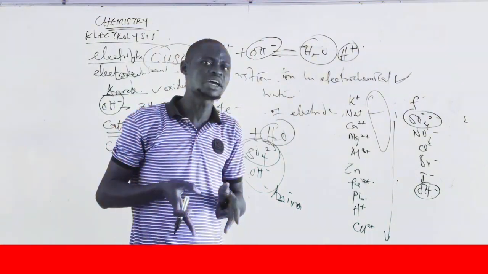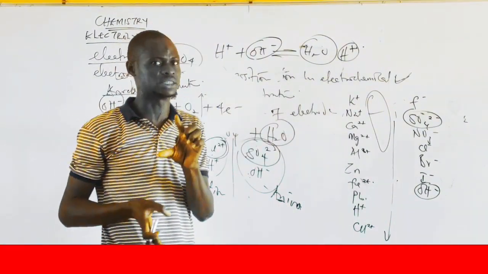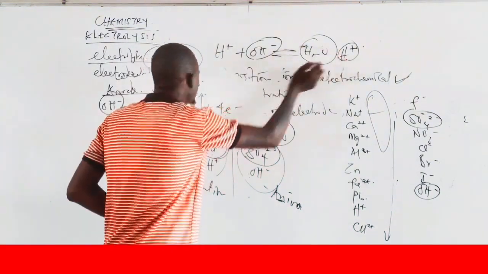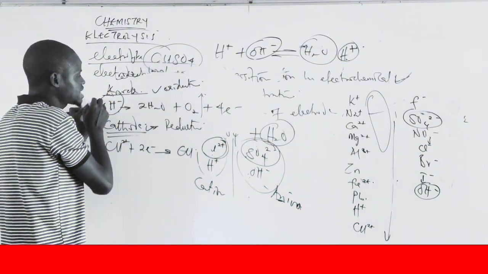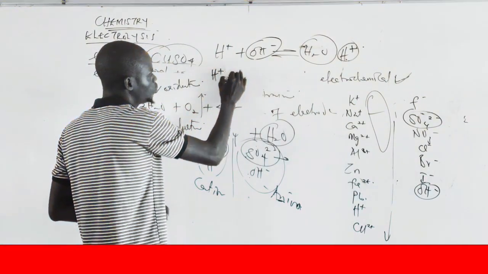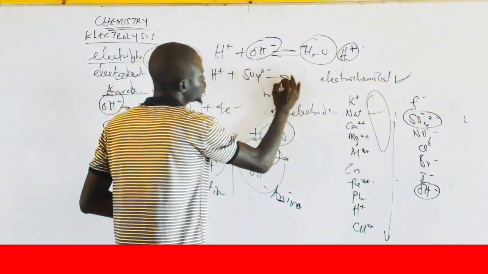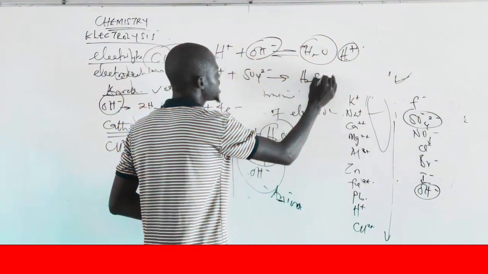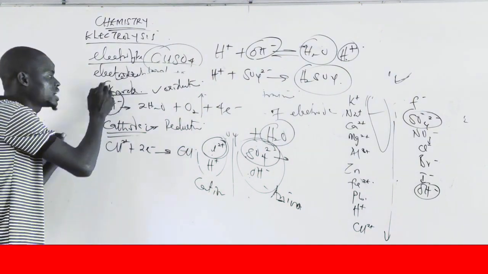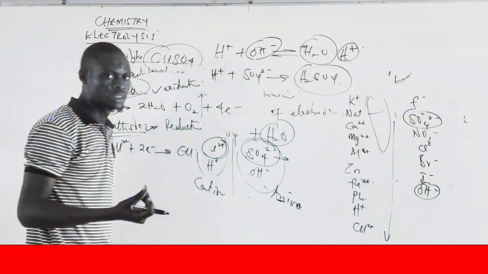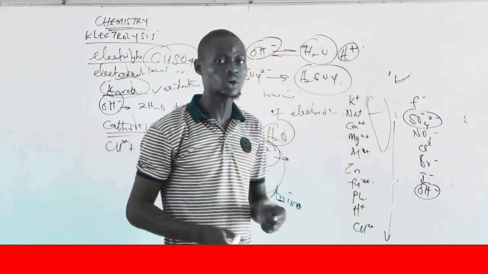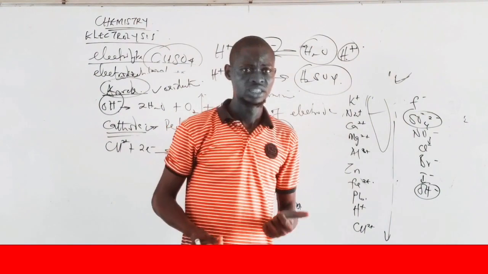Now, what is going to take place there? I said hydrogen ions will be produced. That hydrogen ion will react with SO4²⁻ to produce H2SO4, which is an acid. It simply means the anodic compartment will be acidic in nature. Now I want you to take note of this, because this question is kind of tricky.